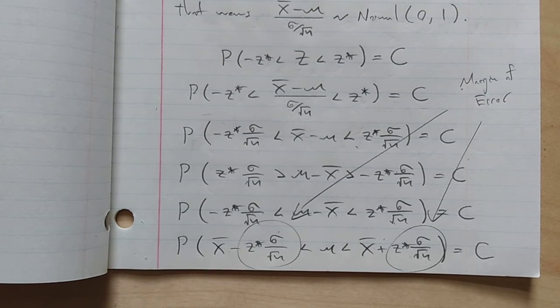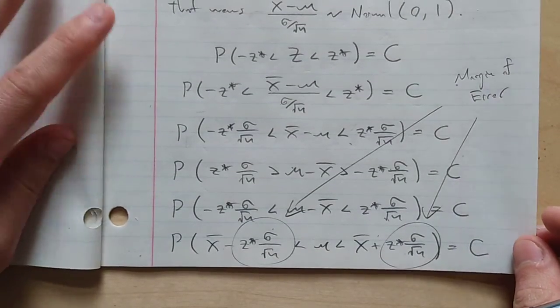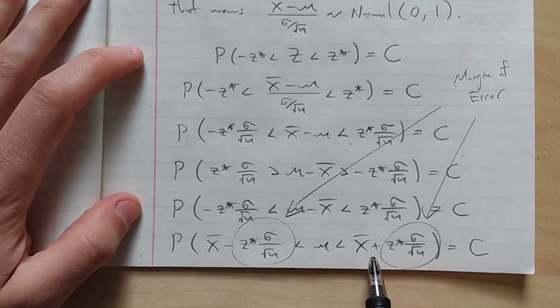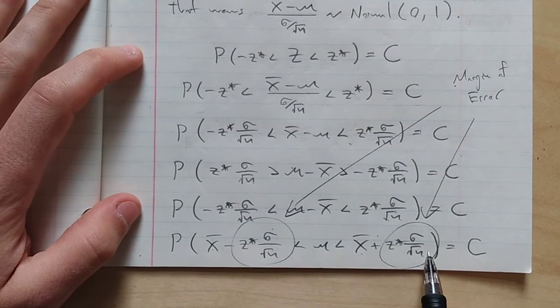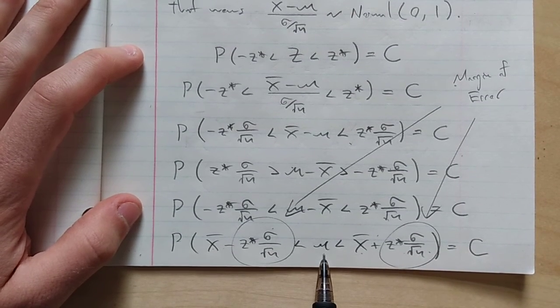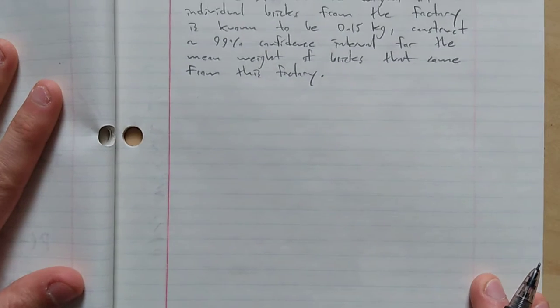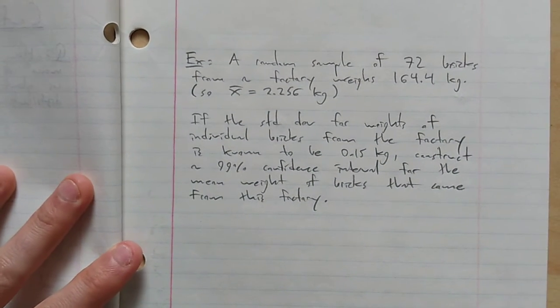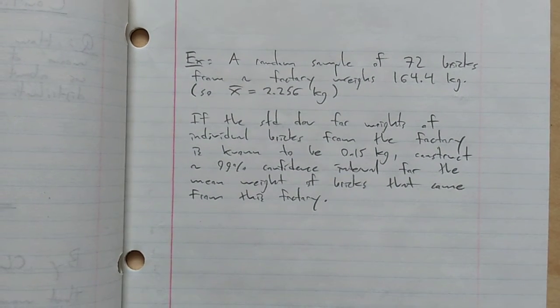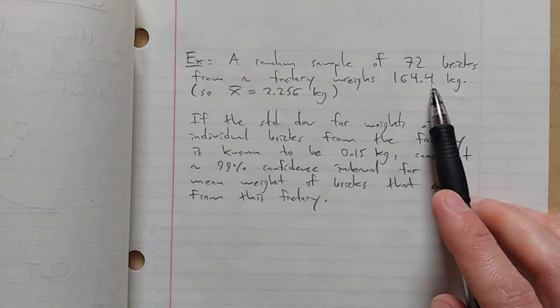So let's do an example of this. When you actually apply this, it goes really quick. We're going to take a sample, compute its mean, figure out this margin of error, and then we'll have an interval of values where we think mu falls with some degree of confidence. So, how do you actually do this? Here's an example. Suppose a random sample of 72 bricks from a factory weighs 164.4 kilograms.